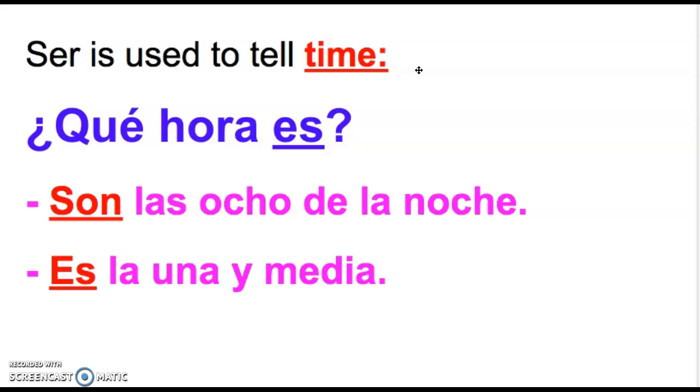Ser is used to tell the time, like ¿qué hora es? Son las 8 de la noche, or es la 1:30. Okay, so I could use these to tell time. I use son if it is a time that's bigger than 1. Es is used for la 1.